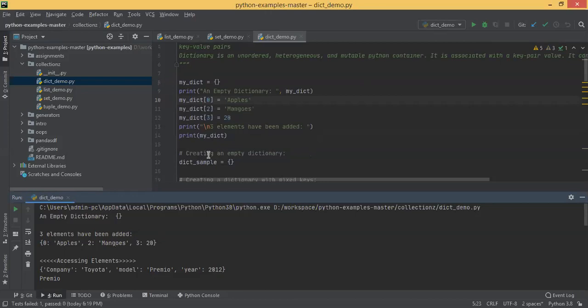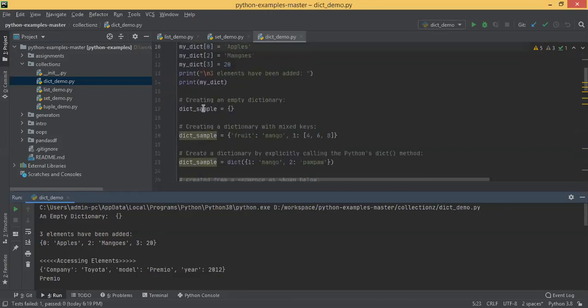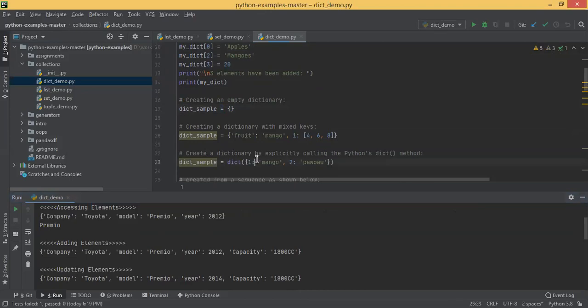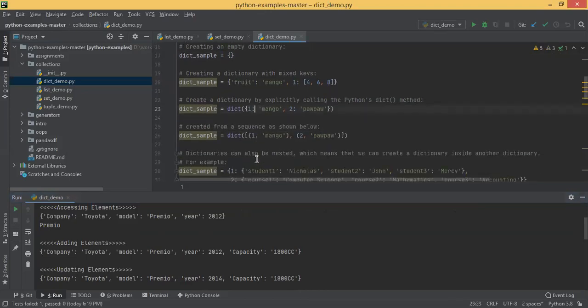Creating an empty dictionary, you saw here, is with curly braces. And dict sample is equal to fruit, mango, 1: and a list. It also supports dissimilar types of elements. And how to access the elements? Exactly the same syntax as before.